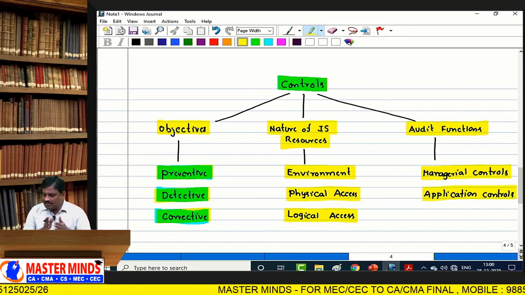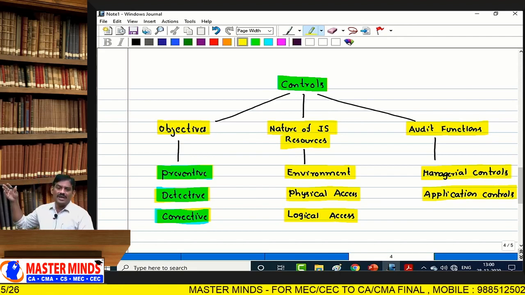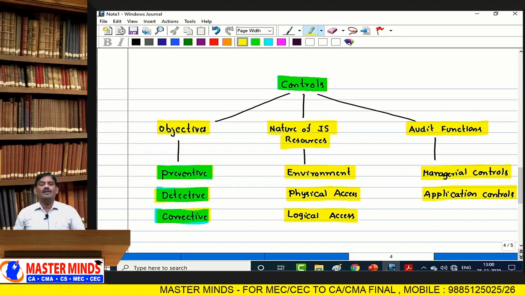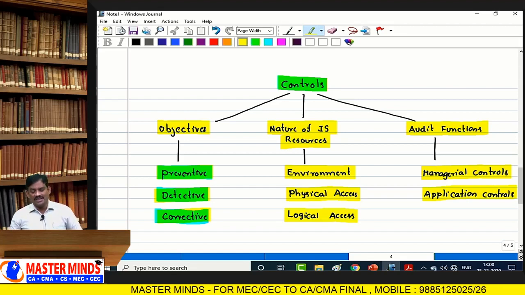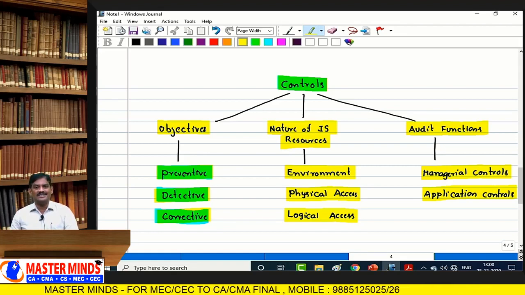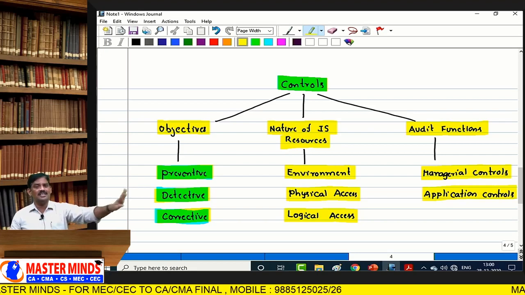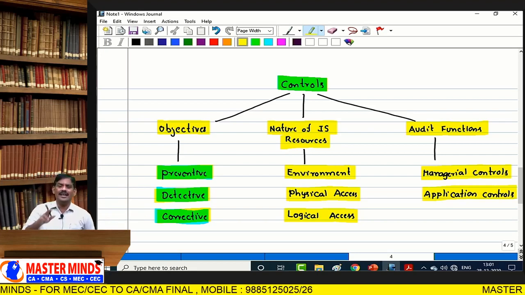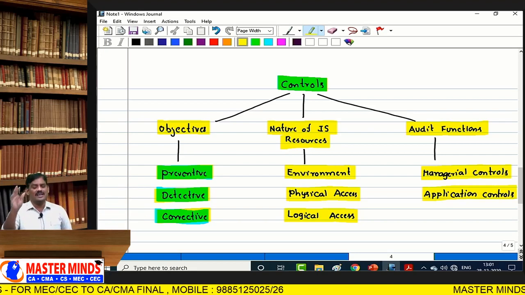Later, from this point onwards, we are going to deal with the audit of controls. That's why I wrote what is a control. Control is nothing but a policy, procedure, practices, organization structure that allows desirable activities, and undesirable events can be PDC: prevented, detected, corrected.